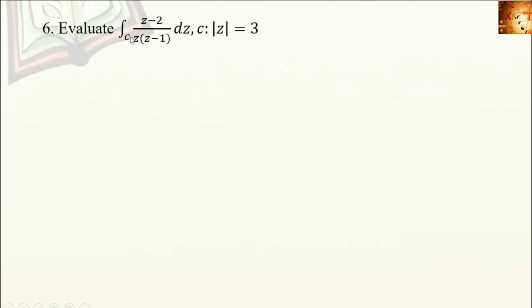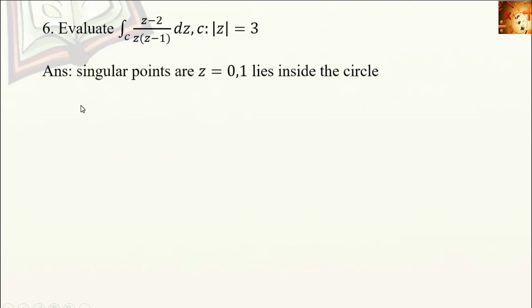Next one, evaluate the integral over C of (z - 2) divided by z(z - 1), where C is |z| = 3. Here the singular points are z = 0 and 1. Both the points lie inside the circle. So here we want to split this function in the partial form. (z - 2)/(z(z - 1)) = A/z + B/(z - 1), because both points lie inside the circle.